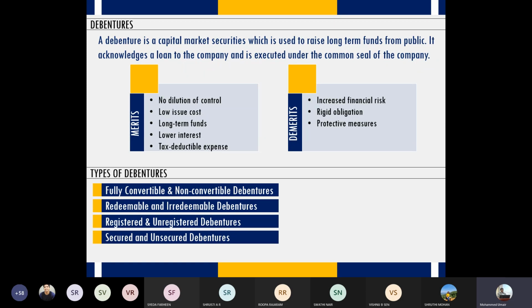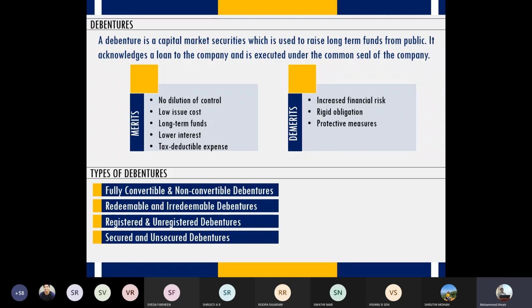But there are limits also. What if the company's performance has gone terribly bad in those 10 years? What if the share price has hit an all-time low? Let's say the share price is just 20 rupees. In that case, you will be in serious trouble, because since you had opted for shares, now instead of getting 500 rupees per debenture back, you will get a share whose value is only 20 rupees. That means you will incur a loss of 480 rupees per debenture, right? So there are both pros and cons.